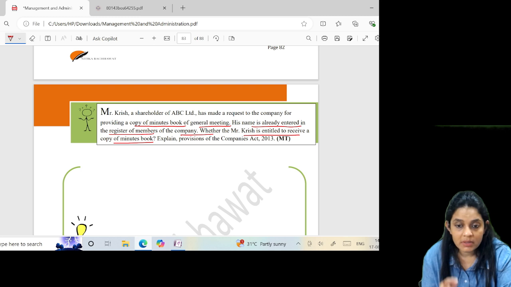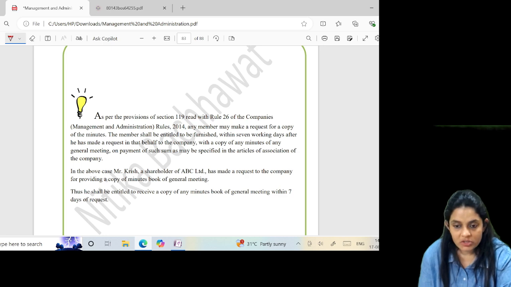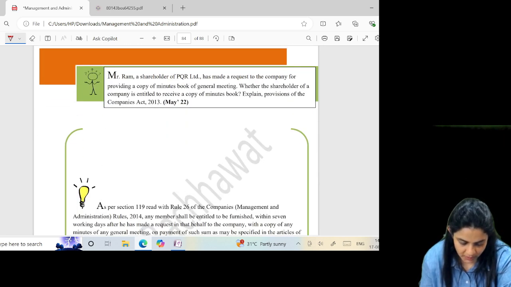Yes, under section 119, a member may demand a copy of the minute book. Within 7 days, the company should provide him a copy, but he has to pay the charges, which is not more than 10 rupees per page. Okay, same thing.